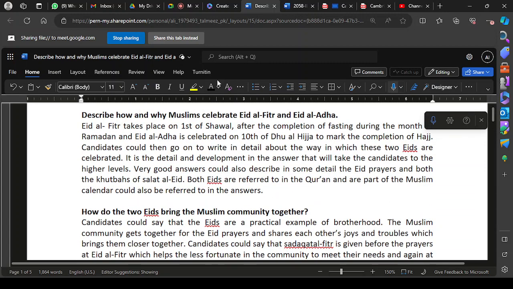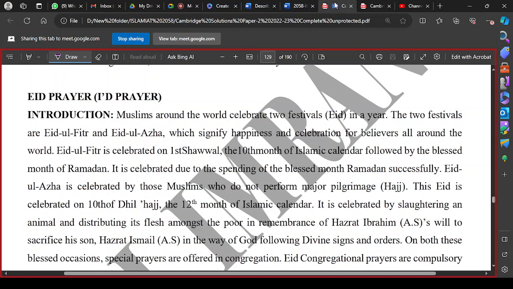So Eid prayers are also congregational prayers. In this we have to write the answer for the Eid prayer in the same way that we had discussed the method of Friday prayer. So what would be the outline for writing the answer for the Eid prayer? You may start your answer by first describing what the two Eids are that are celebrated.